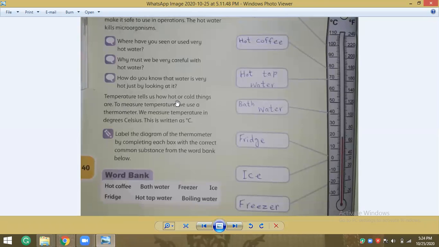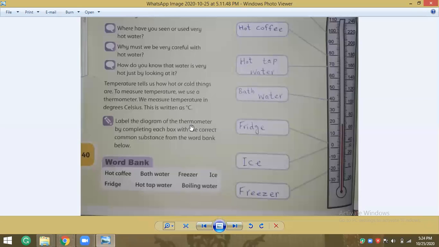Temperature tells us how hot or cold things are. To measure temperature, we use a thermometer. We measure temperature in degrees Celsius. This is written as a degree sign, the small zero you can see up, and Celsius means C.